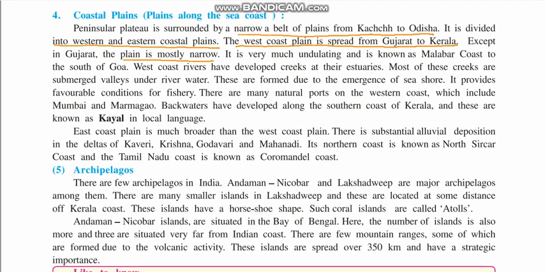It is very undulating and is known as Malabar Coast to the south of Goa. If you go to the southern side of Goa it will be known as Malabar Coast.